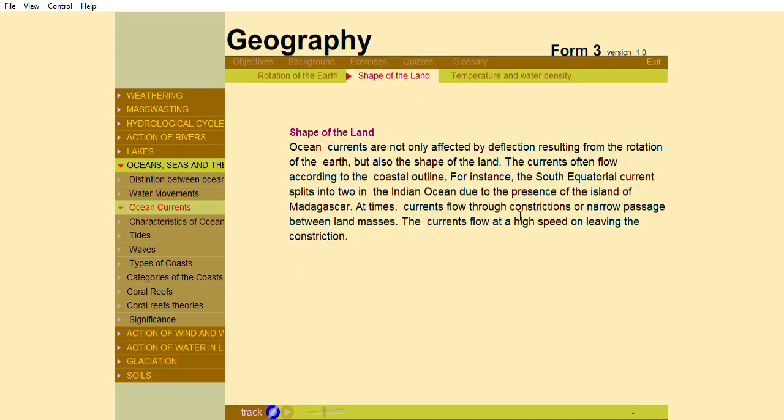Shape of the land. Ocean currents are not only affected by deflection resulting from the rotation of the Earth, but also the shape of the land. The currents often flow according to the coastal outline. For instance, the South Equatorial Current splits into two in the Indian Ocean due to the presence of the island of Madagascar. At times, currents flow through narrow passages between land masses. The currents flow at high speed on leaving the constriction.